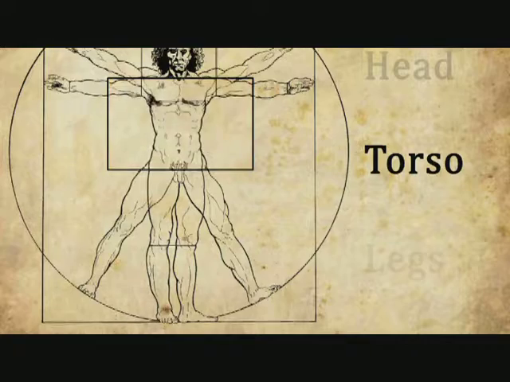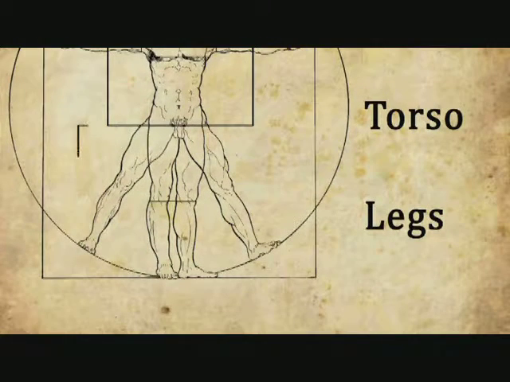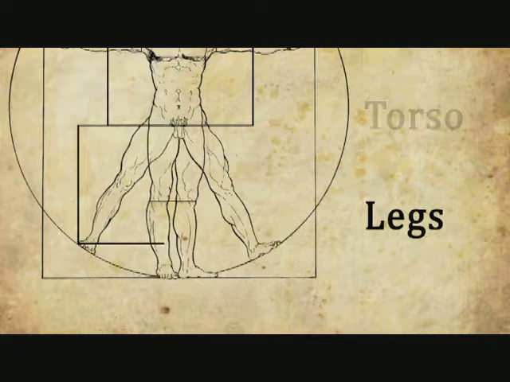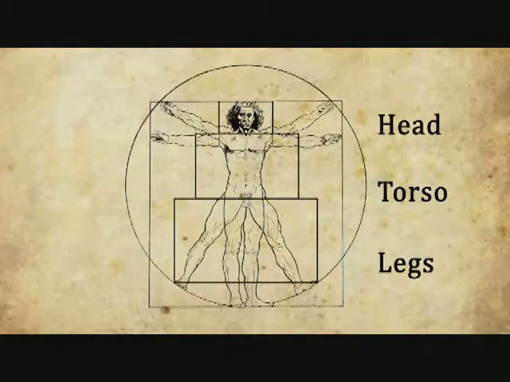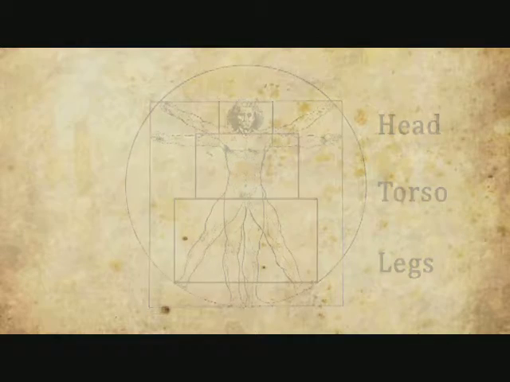For the third set, draw a rectangle whose lower 2 vertices are at the places where the man's outermost toes touch the outlying circle. The rectangle should extend vertically to the man's waist. This creates yet another golden rectangle. The proportions of the Vitruvian Man are believed to be ideal proportions for the human figure.